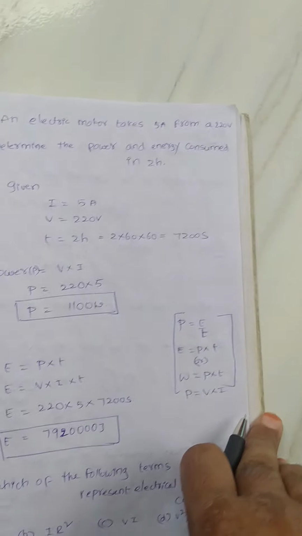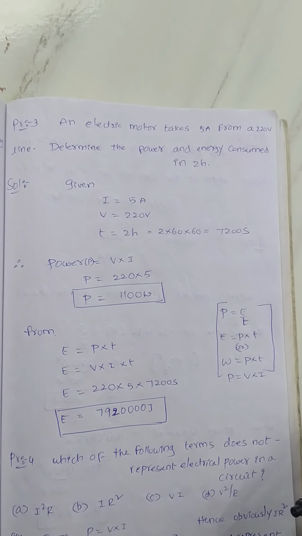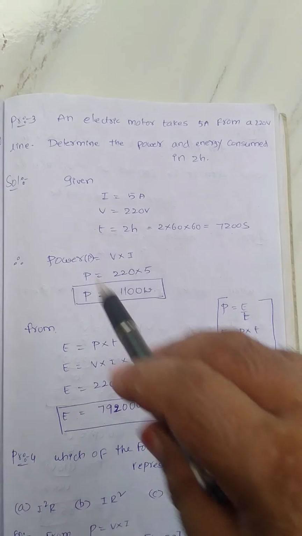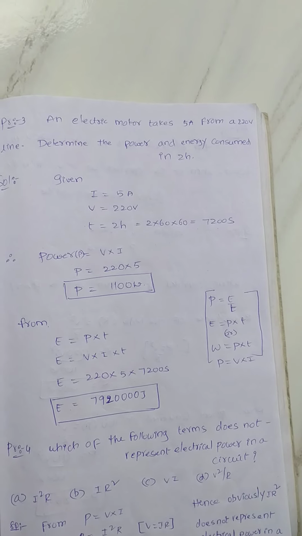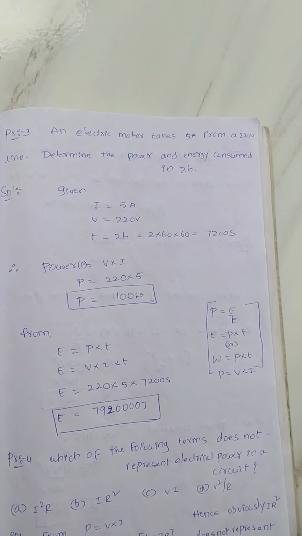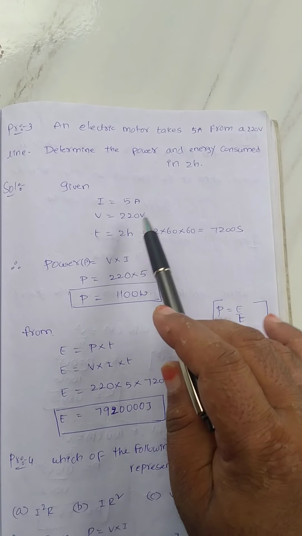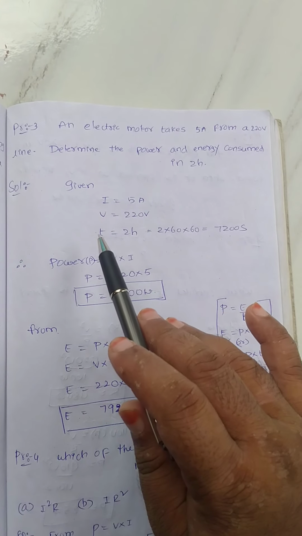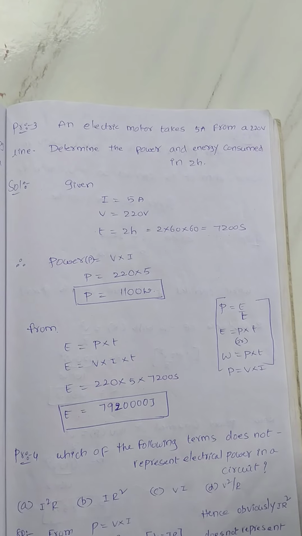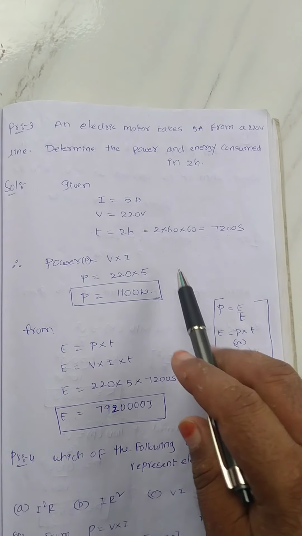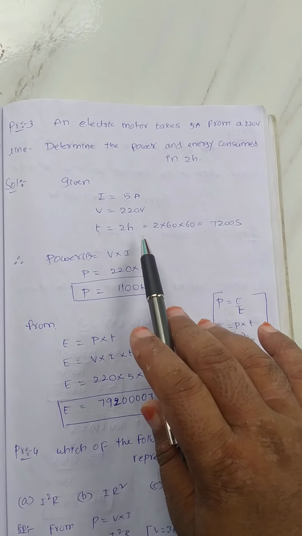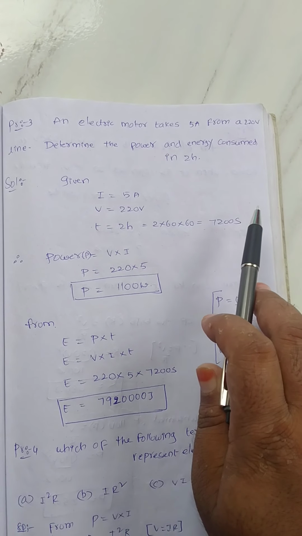See, one more problem, dear students. An electrical motor takes 5 ampere from a 220 volt line. Determine the power and energy consumed in 2 hours. So here we have to find out power and energy also. What is given? I is given, potential difference is given, time also is given, 2 hours. So 2 hours I convert into seconds, 2 into 3600, then 7200 seconds.